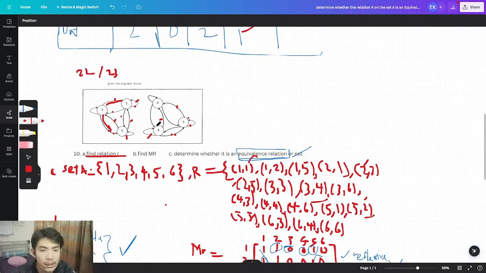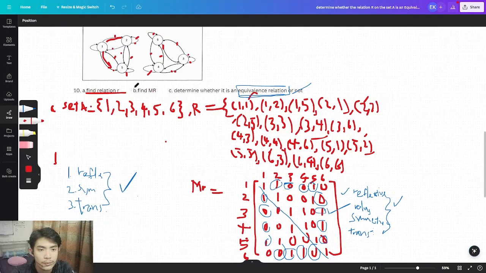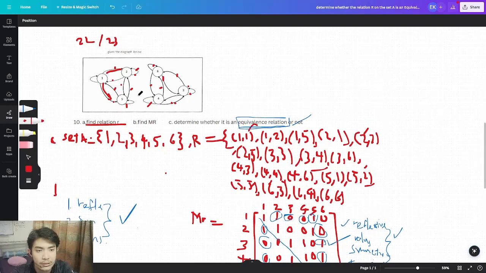Then we go to the last vertical, which is 6. We have 6 3 here. We have 6 4, and we also have 6 6. So there's 3: 6 3, 6 4, and 6 6. So that's it. This is the relation for R. Now we're going to find the matrix of relation for this diagram.